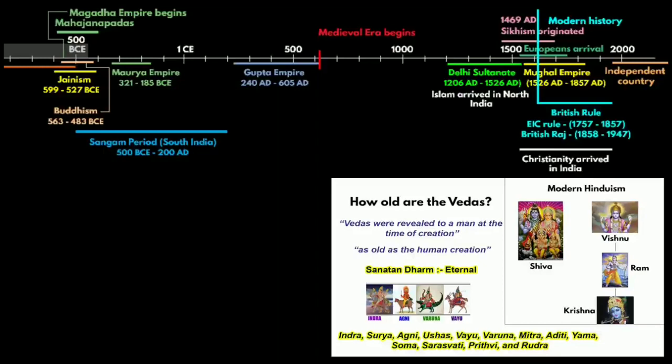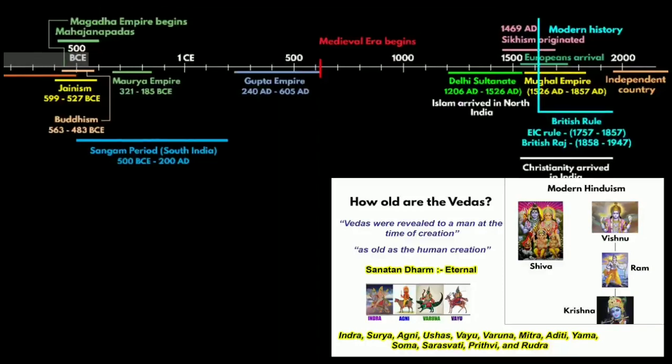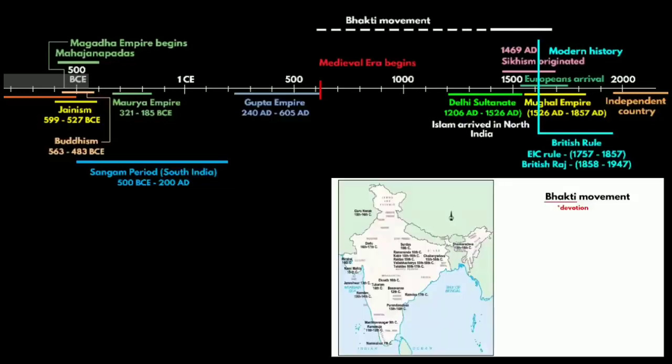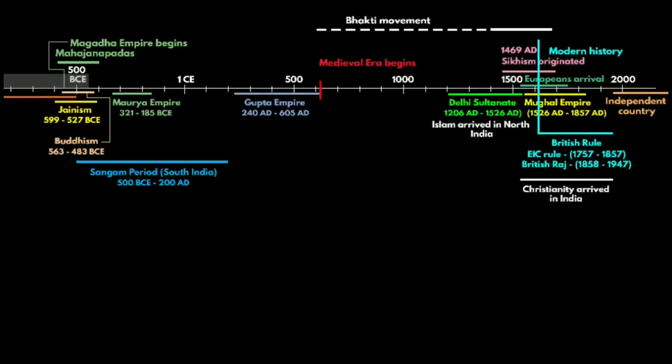So the question comes, how did modern Hinduism find devotion in gods like Shiva, Vishnu, or their avatars and reincarnations, for example Ram and Krishna? And the answer is because of Bhakti movement. As you know, the word Bhakti means devotion, and it is believed to have come out in South India during the 7th century AD. If you remember, after the fall of Gupta Empire, India starts to fragment. And this is where the medieval period of India begins.